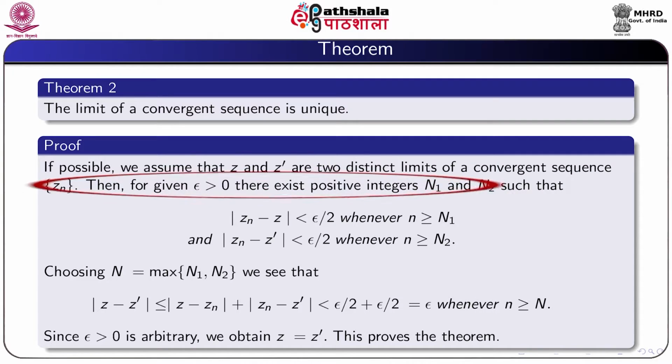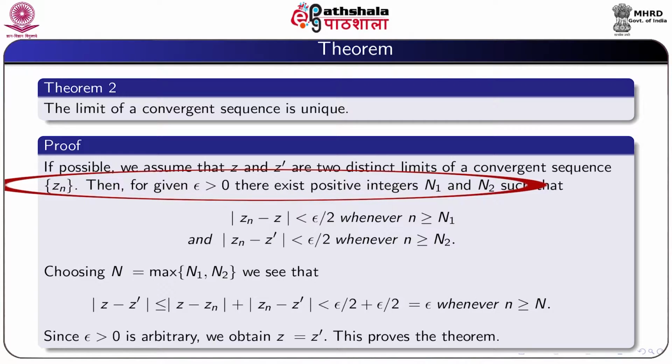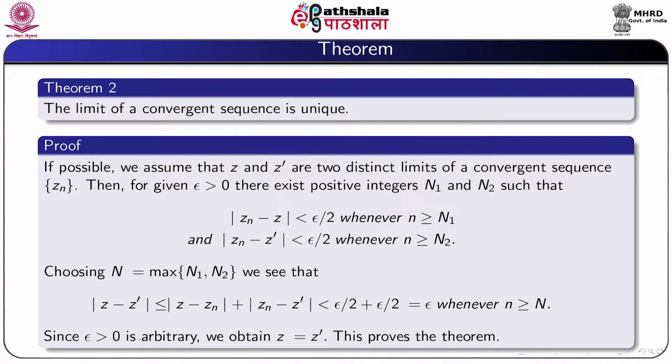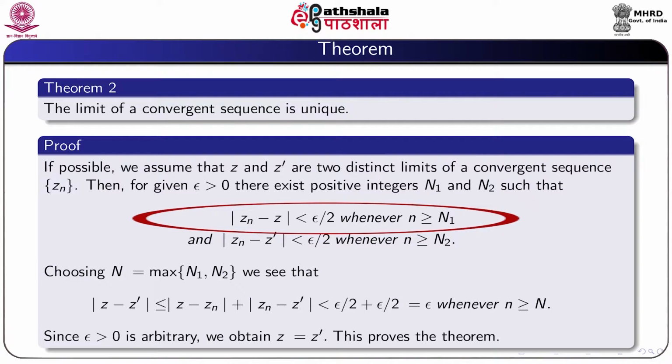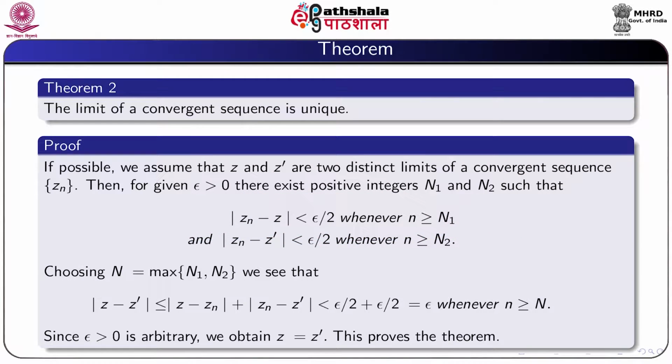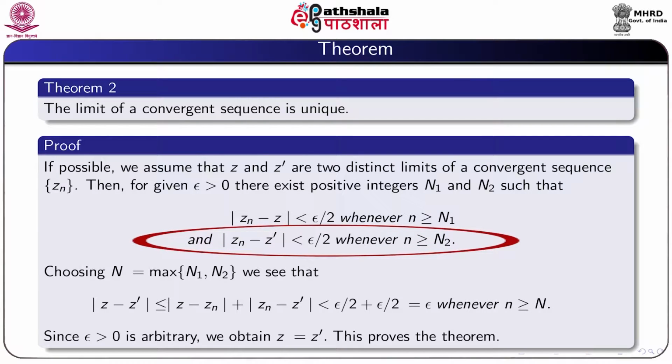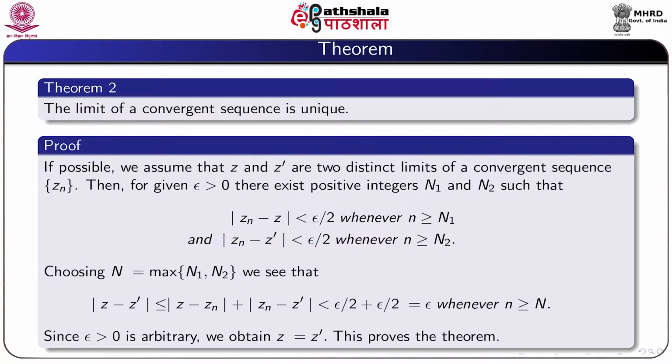Then for given epsilon positive, there exist positive integers n1 and n2 such that modulus Zn minus z is less than epsilon by 2 whenever n is greater or equal to n1, and modulus Zn minus z dashed is less than epsilon by 2 whenever n is greater or equal to n2.